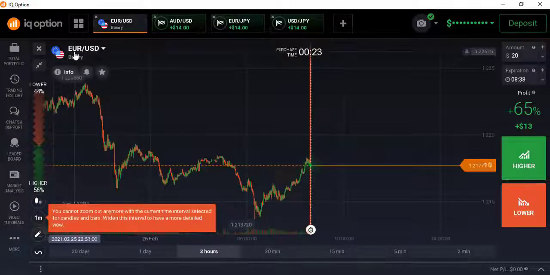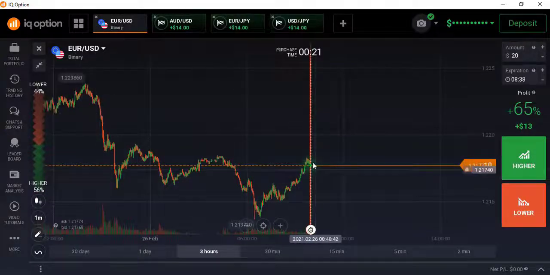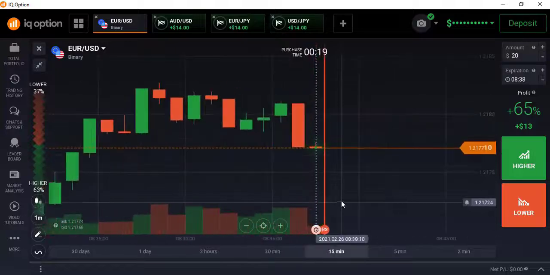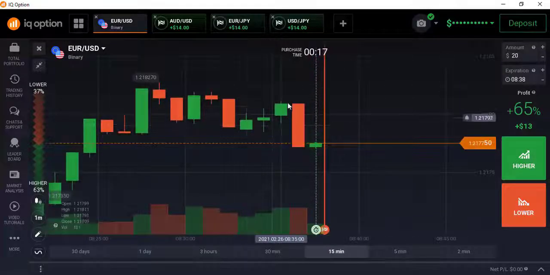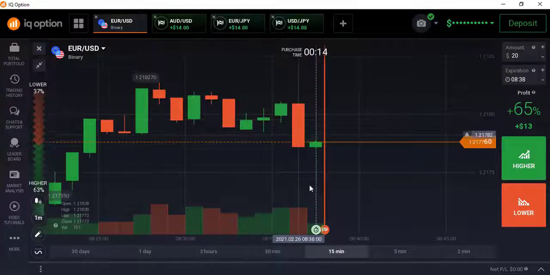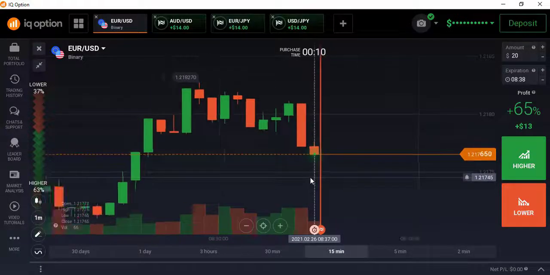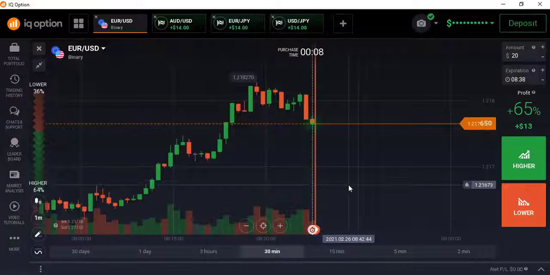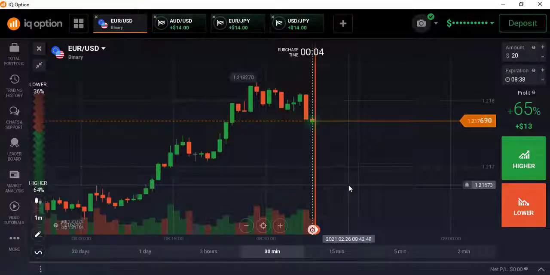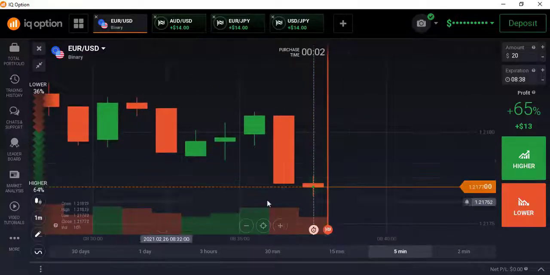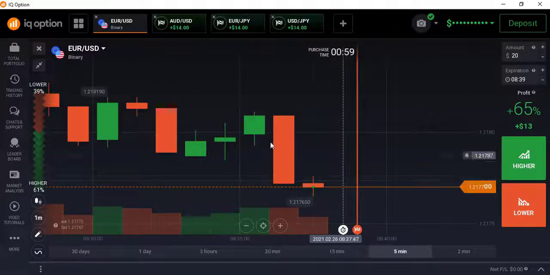So this is the Euro USD pair, and the market was previously ranging, but this candle breaks this range. So I have to wait for an opportunity. No, I don't have an opportunity right now.